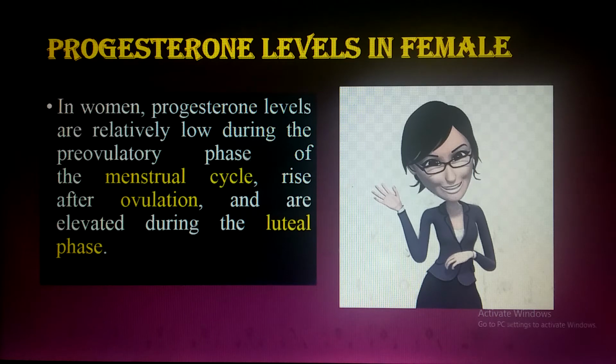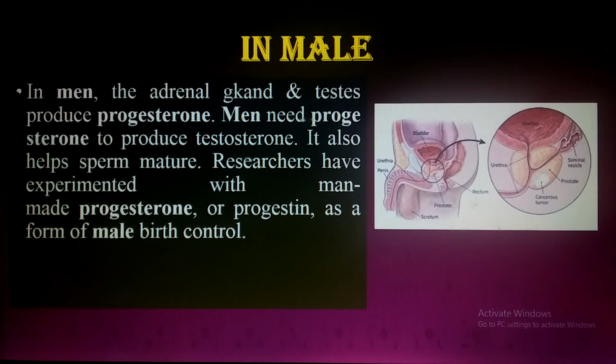Is it clear? Okay. Now in the male, because most of the students ask me whether progesterone is produced in the male or not, and if it is produced in the male, what is the function of that progesterone in the male? So I'm sharing with you the adrenal gland and the testes produce progesterone. Must keep it in your mind.